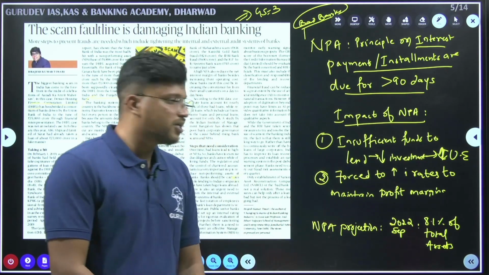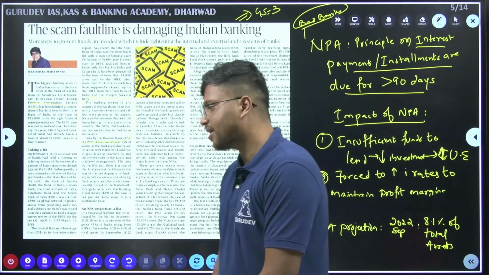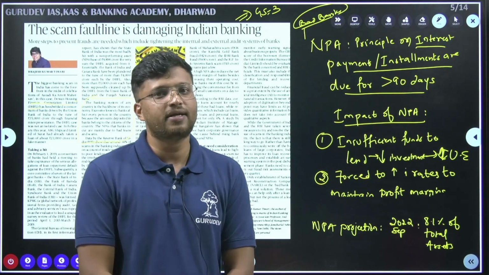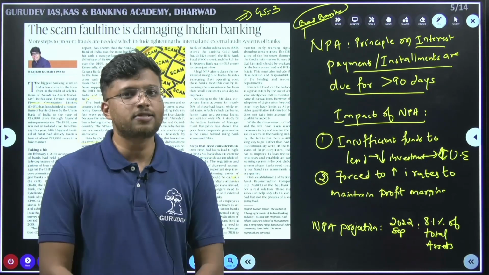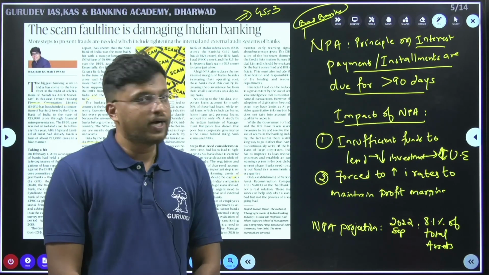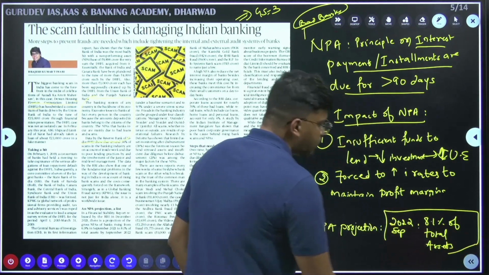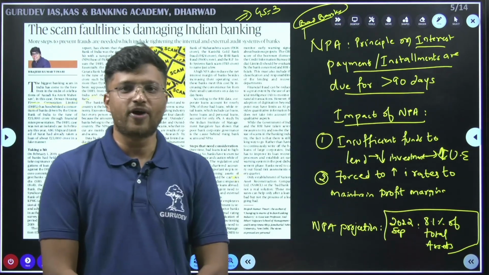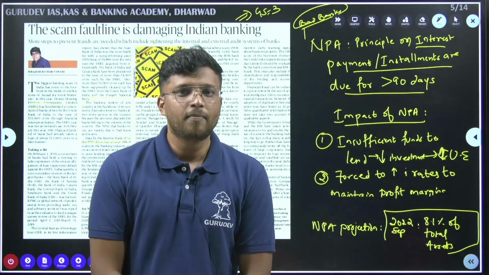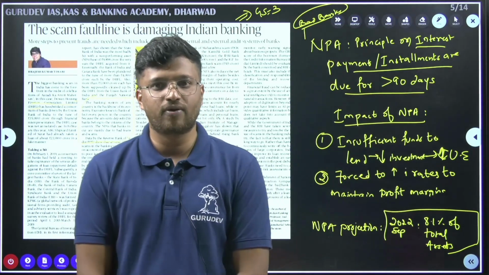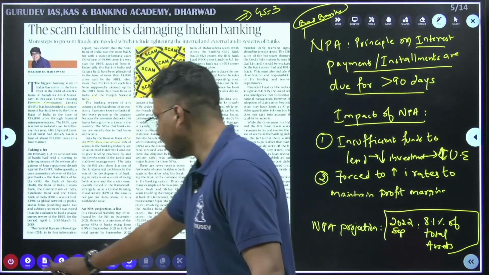In this article, one important fact is given about the NPA projections, that is, how much NPA will be present in Indian banks by September 2022. It is projected that by September 2022, there will be 8.1% of total assets as NPA. Okay, so this is very bad, because the higher the NPA, the worse the news for the Indian banking system.